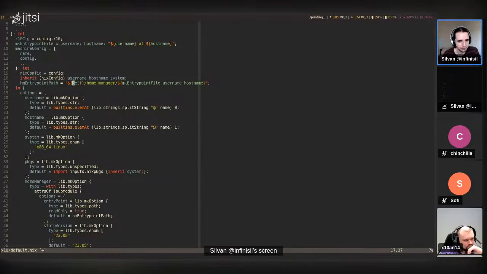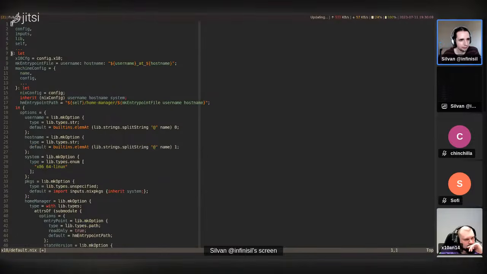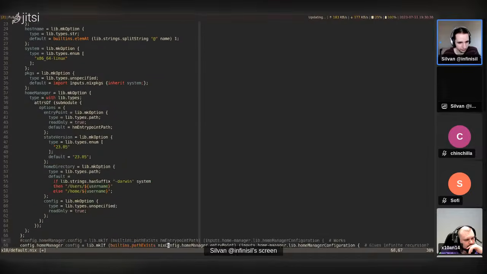So that's self. Self should be fine. That's from Flake, I assume. Then we have make entry point file that takes username and host name. These are also defined in nixconfig. So I'm just kind of backtracking where the infinite recursion could come from. So username and host name, these are defined here. They're defined in terms of name, at least the default. That shouldn't cause infinite recursion.